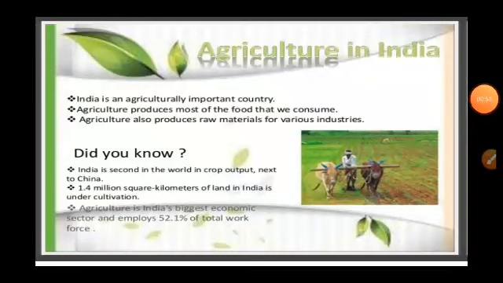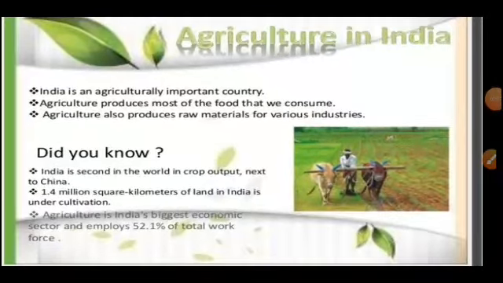We know that India is an agricultural country because the backbone of India is basically agriculture, and more than 50% of people do agriculture work for their livelihood. Agriculture produces most of the food that we consume. Agriculture also produces raw material for various industries. Did you know India is second in the world in crop output, next to China?